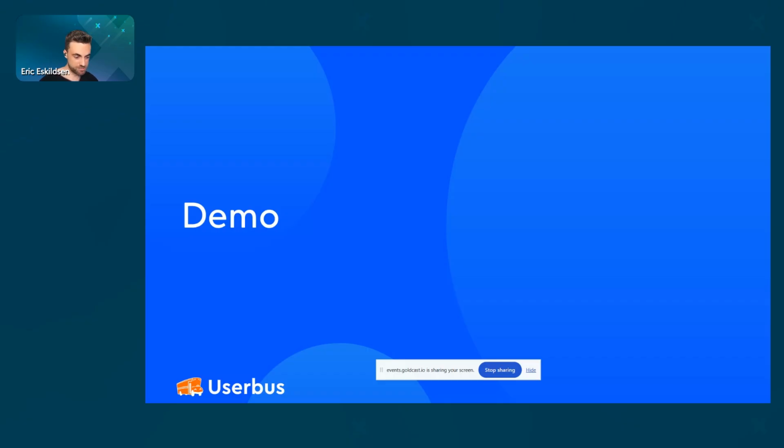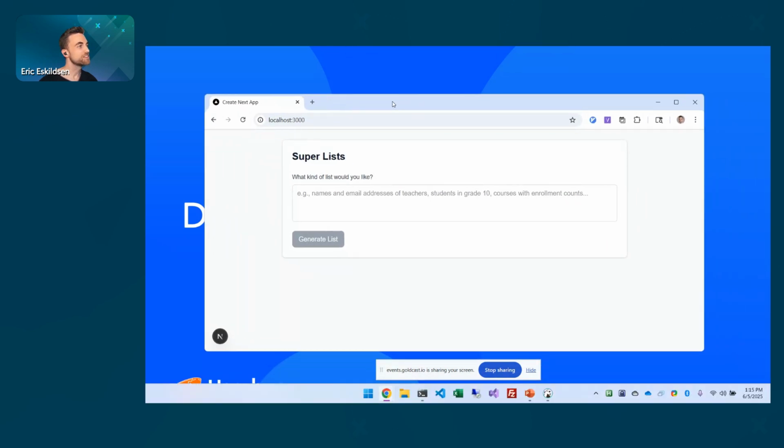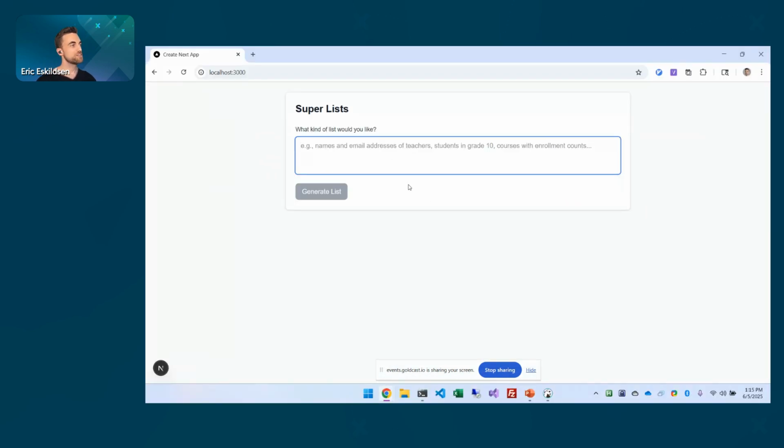So let me bring up the actual demo app here. All right. So this uses Blackbaud's sandbox environment. So this is not going against an actual school, so there's no PII going to be exposed here. But same thing that we saw earlier in the pre-recording. What kind of list would you like? Let's start with